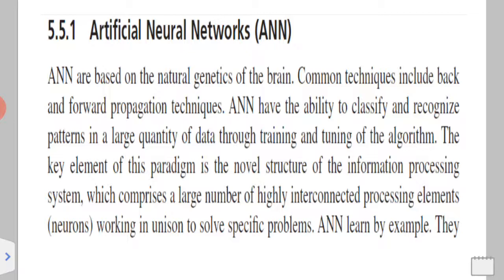Next is real time operation. It carries out many types of programming parallelly, with the help of whatever hardware is available, and gives the solution parallelly. And fourth, it has the ability to handle fault tolerance.